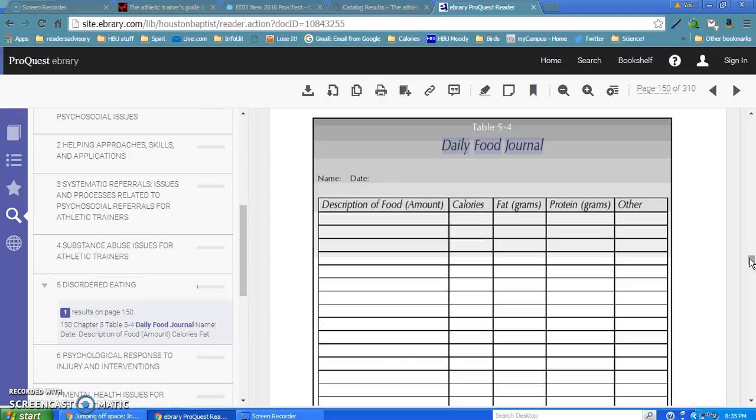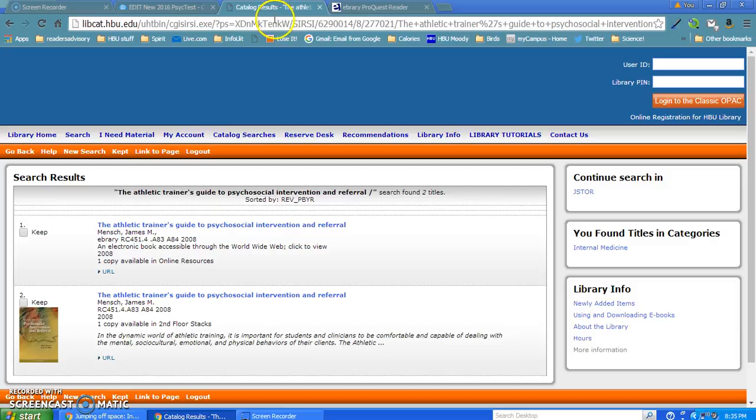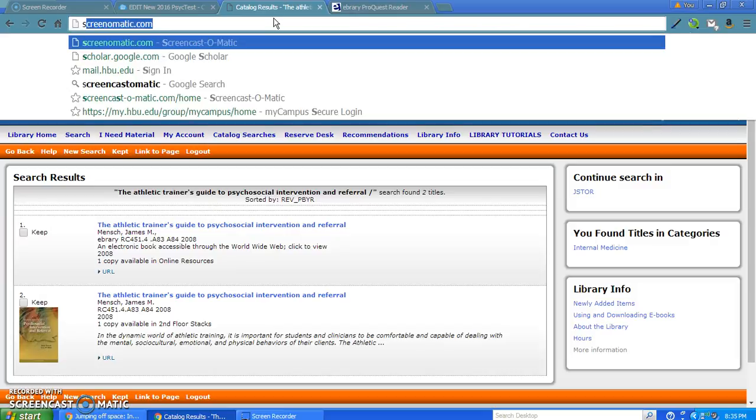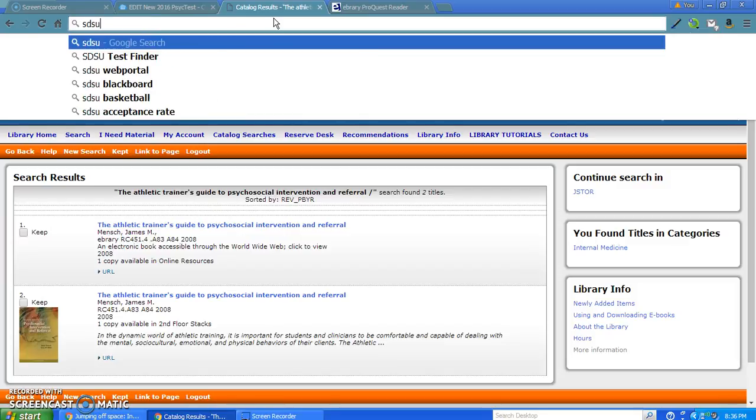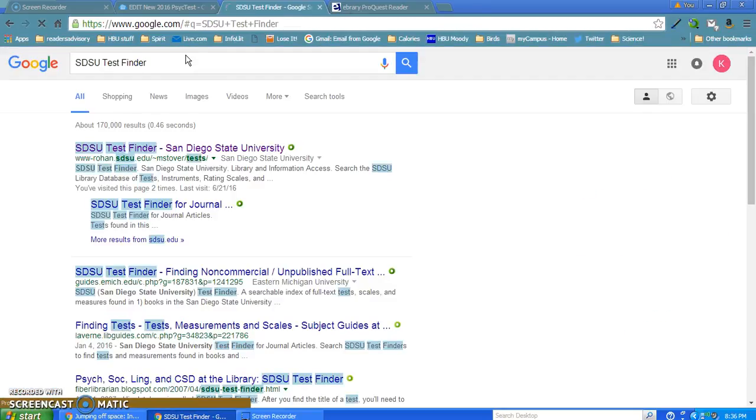So there's that log that I found, and we actually found that book in our catalog, and it was linked to us from the, let's see, I'm losing my way here, from the San Diego State University website. Let me go ahead and go back to that. Here we go, Test Finder. And that was searching really quickly in their database for an actual title of a test.